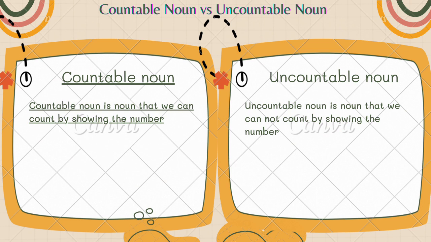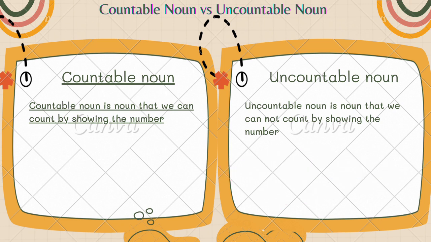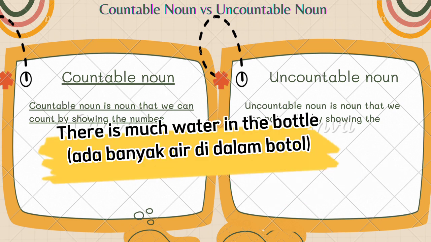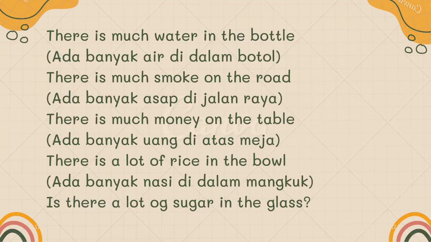To express the existence of uncountable noun, we use there is, even though the amount of uncountable noun is much. For example, there is much water in the bottle. Well, look at more examples from the uncountable noun. There is much smoke on the road. There is much money on the table. There is a lot of rice in the bowl. Is there a lot of sugar in the glass?